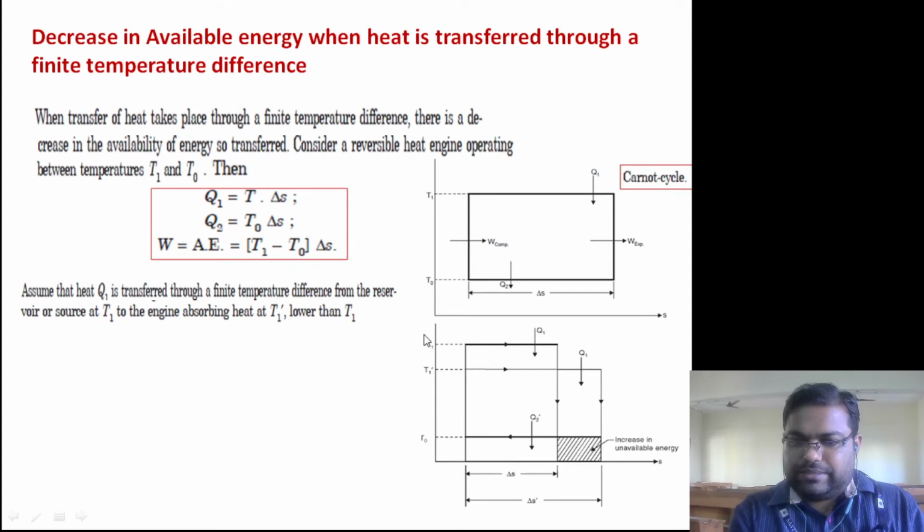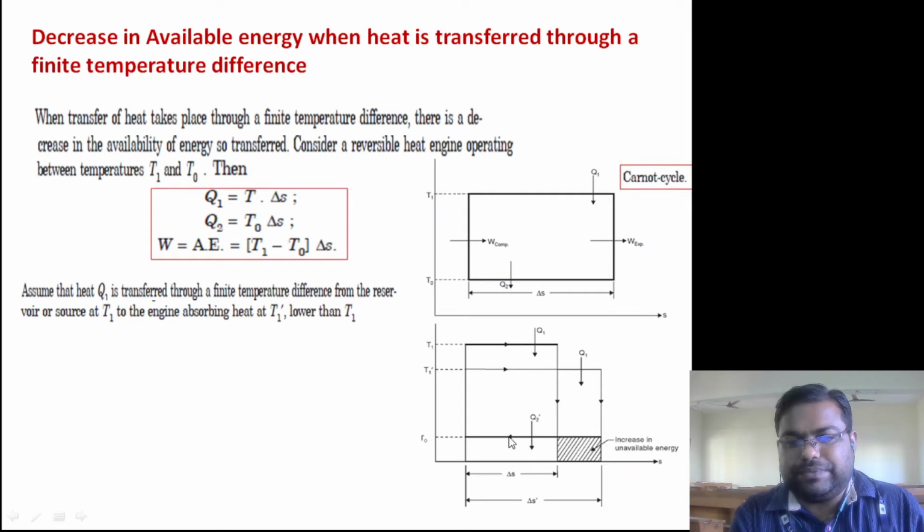So look at this diagram. This is also a temperature-entropy diagram. We have put one reservoir here, which is at temperature T1, and this is my basic Carnot cycle which I have drawn here. The temperature at which we are supplying heat to the Carnot cycle is T1 dash, and this is the reservoir from where heat is coming at T1, and T1 is greater than T1 dash. Heat Q2 dash is rejected at atmospheric temperature.